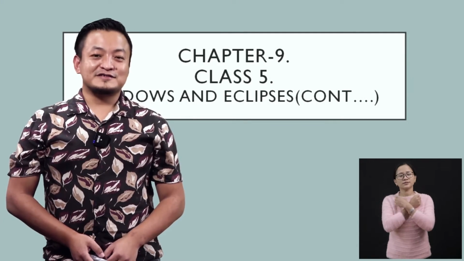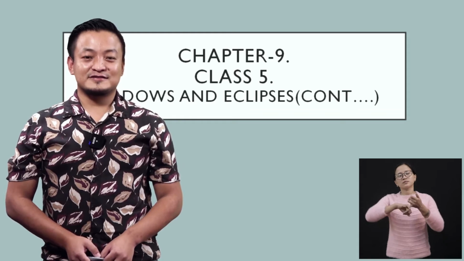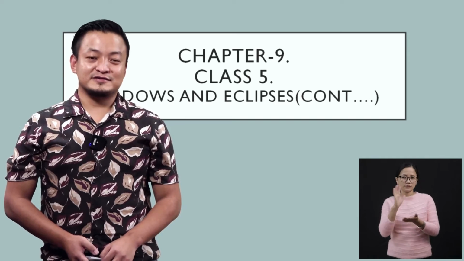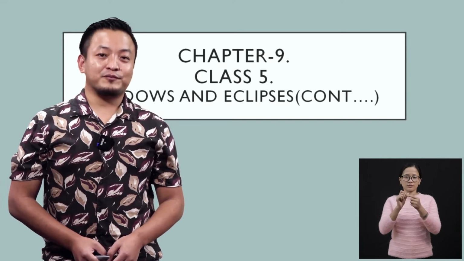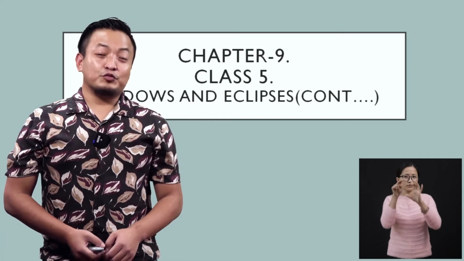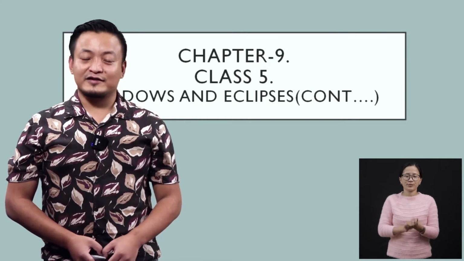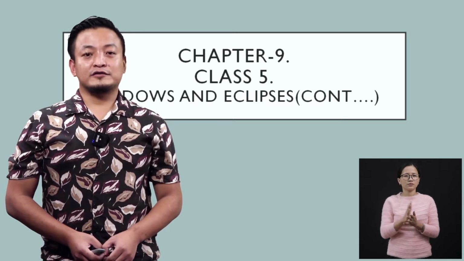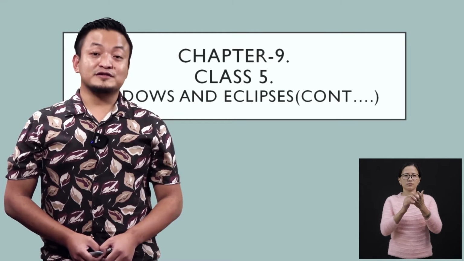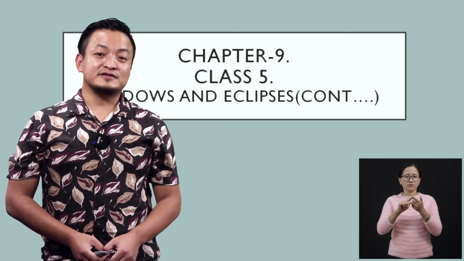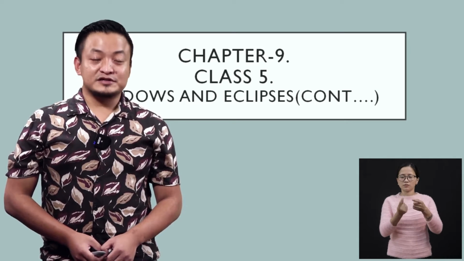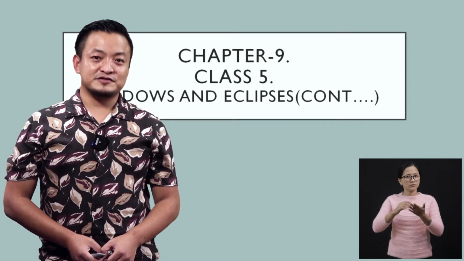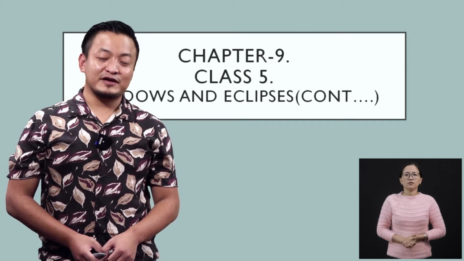Hello dear class 5 students, welcome back to our science class, and today we will continue with chapter 9, shadows and eclipses. So this will be the second part for this video. In the last class, we learned about the importance of light. We discussed three important bodies: transparent bodies, translucent bodies, and opaque bodies. We also discussed shadows and the parts of the shadows. So I'm sure you remember the parts of shadows, right?